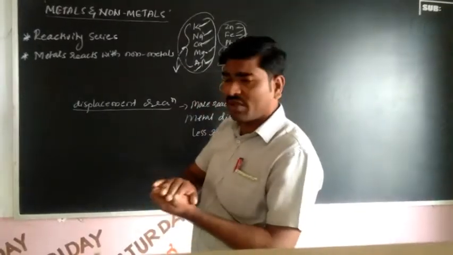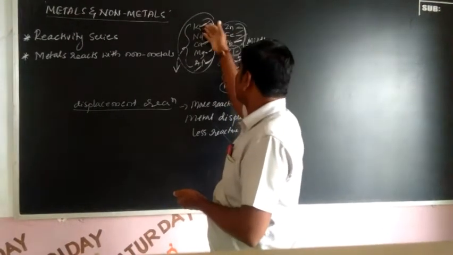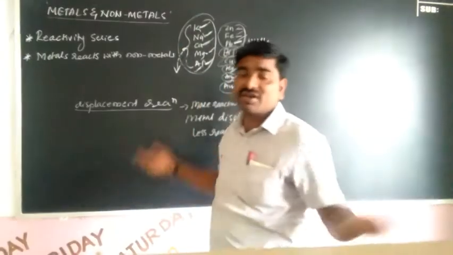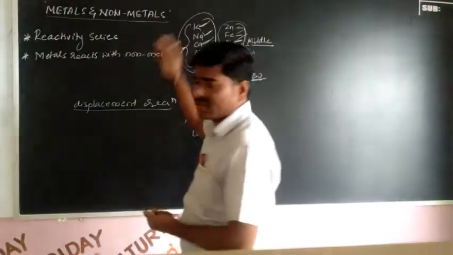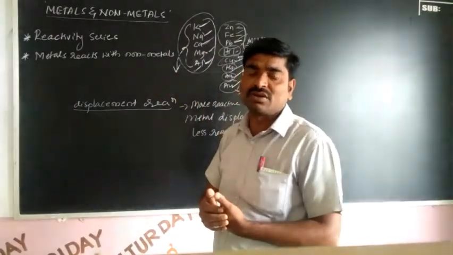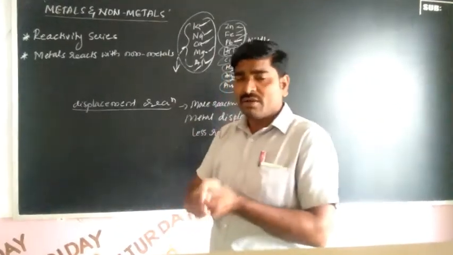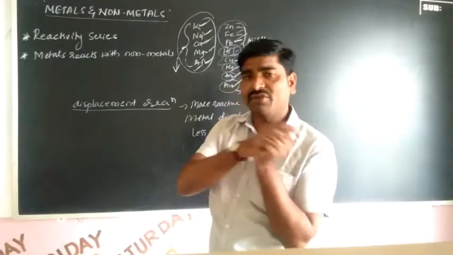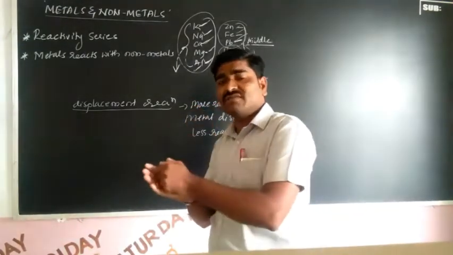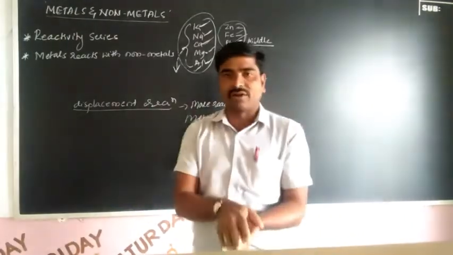If we consider potassium and iron, these are also metals, but their properties are different. Potassium is a more reactive element, and iron is a less reactive element. Both belong to metals only and show metallic properties. But when we consider the reactivity series, potassium is more reactive compared to iron.